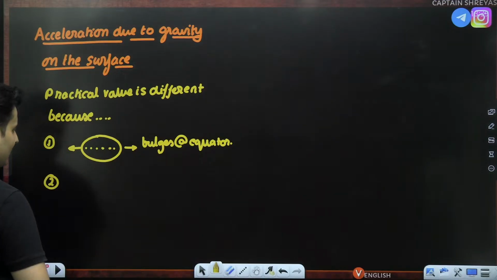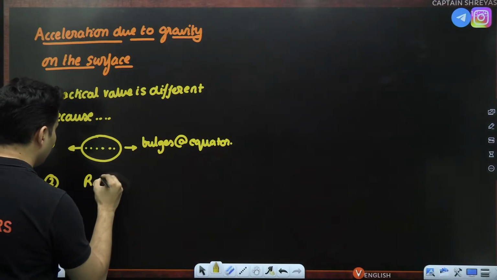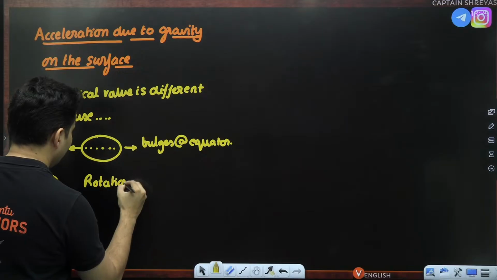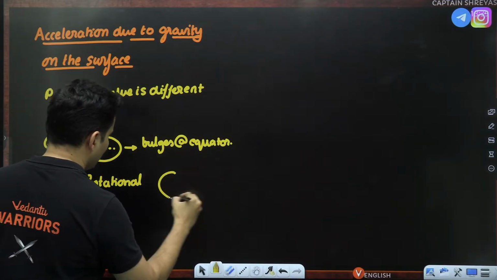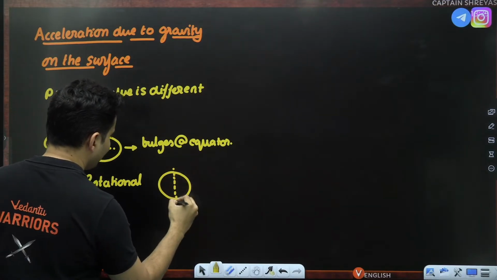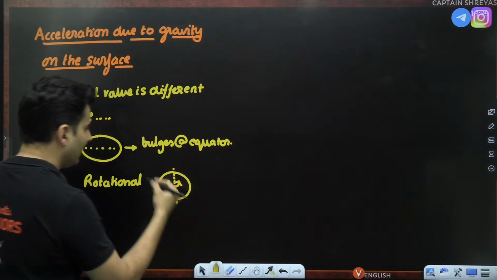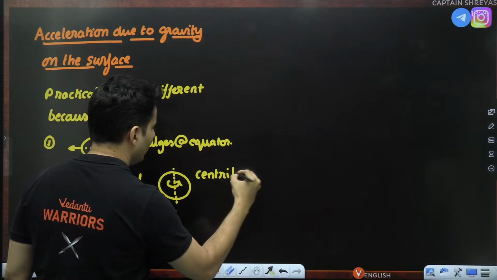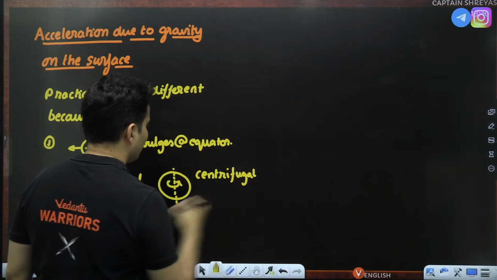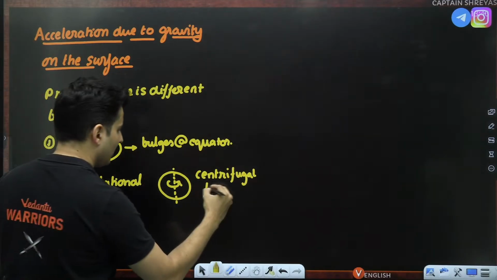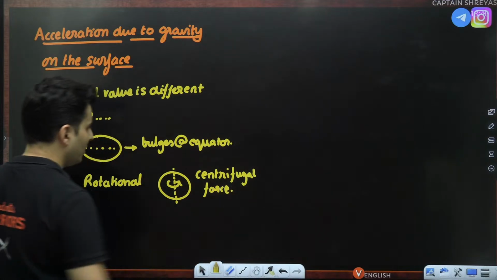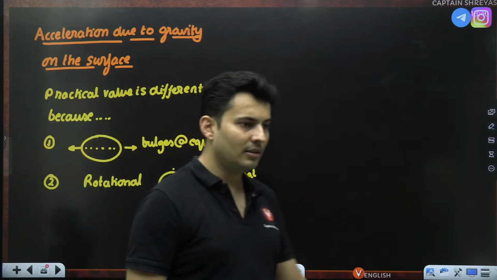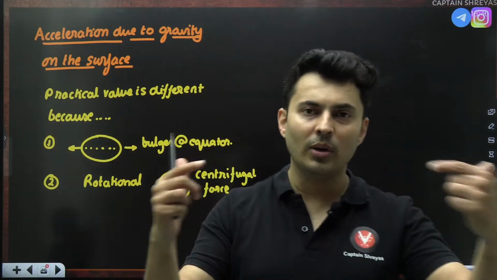Second problem is the rotational effects of earth. We neglect the rotational effects of earth, and because of that there will be centrifugal effects. Centrifugal force will create some different effect. Imagine some person in Africa where the equator passes.